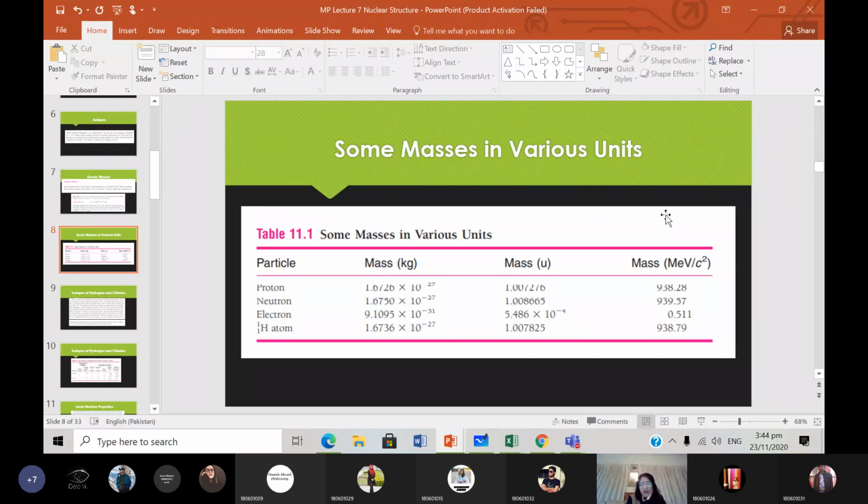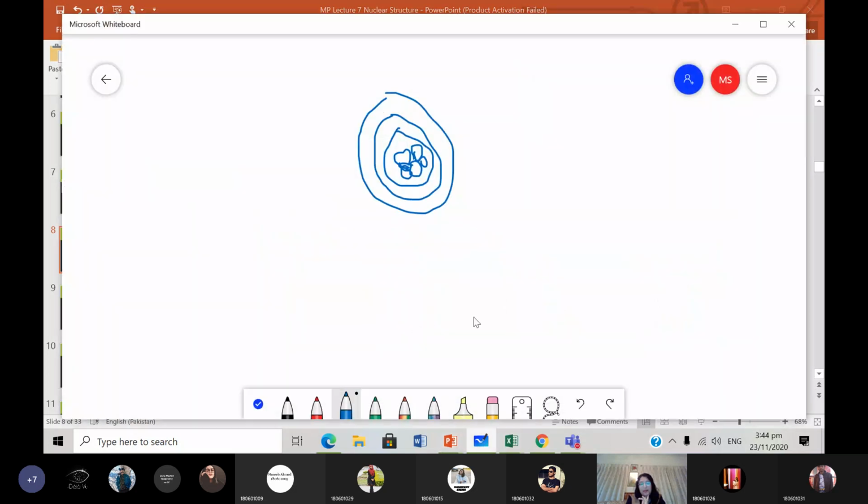That means m is equal to E divided by c squared. So mass can also be written as a unit of energy divided by c squared, right? Makes sense? Because we know that E is equal to mc squared, so E divided by c squared is equal to mass. So mass can be written as units of energy divided by c squared.